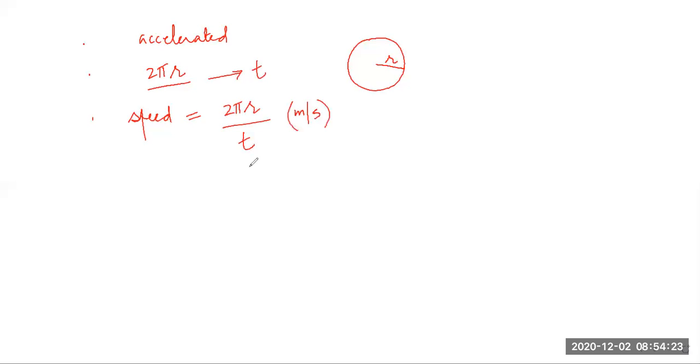Everyone write down this. Students, you can't say its velocity will be 2 pi r by t, because in uniform circular motion the velocity is not constant. Speed is constant. Okay.